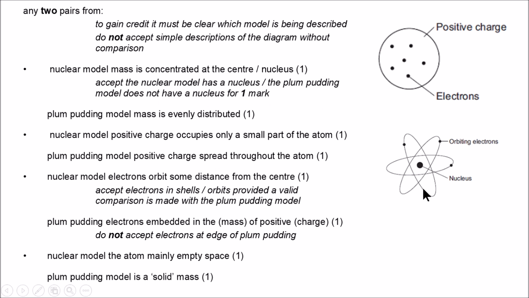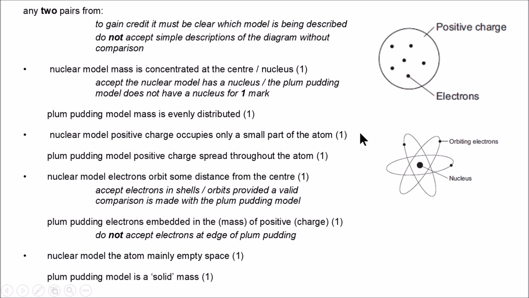Nuclear model, this one: mass is concentrated at the center. Yes, it is correct. Nucleus here has the mass. Plum pudding model, mass is evenly distributed, everywhere. Nuclear model, positive charge occupies only a small part of the atom, right at the center. Plum pudding, positive charges are spread throughout the atom. Nuclear model, electrons orbiting at some distance from the center, but in plum pudding, electrons are embedded in the mass of positive charge.